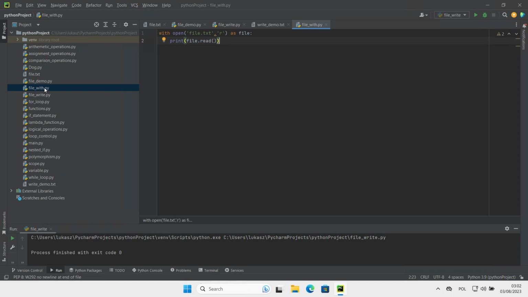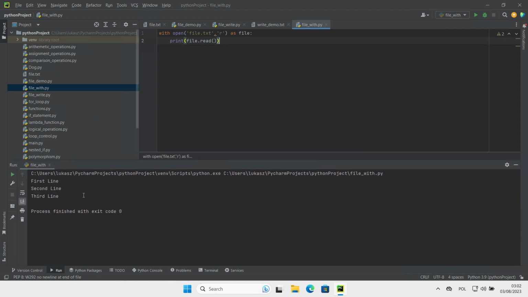Okay, let's try to run our Python file. And yes, we can see that it's working. So in this code, the file is automatically closed after the with block is exited, even if an exception is raised within the block. That's a quick introduction to file handling in Python.